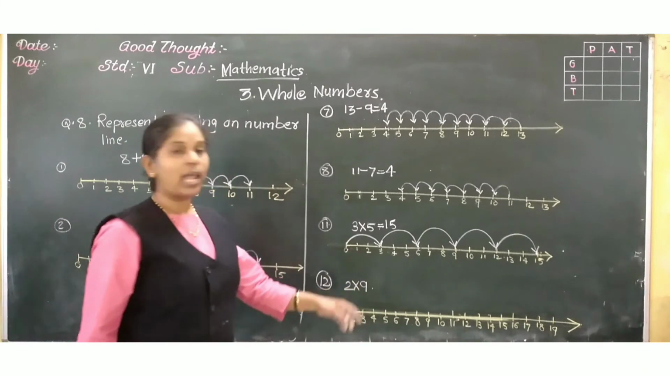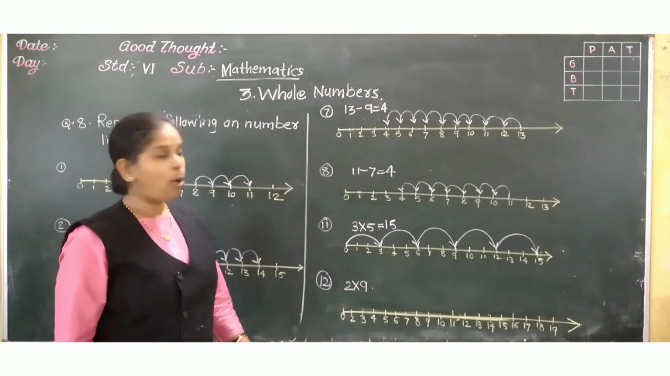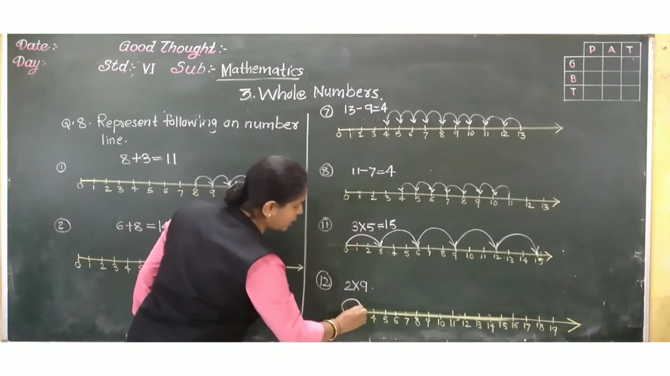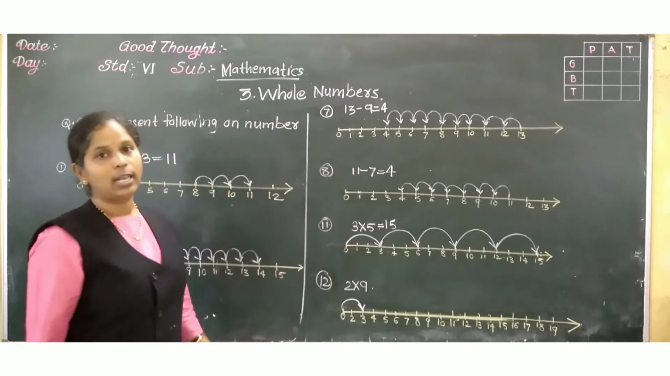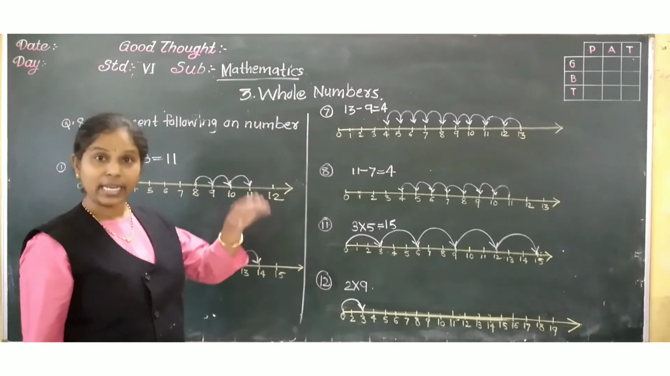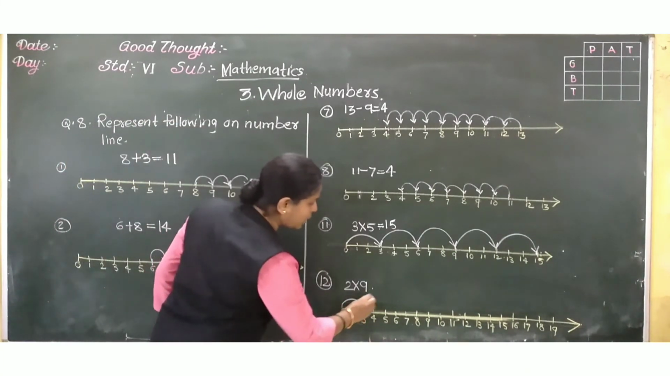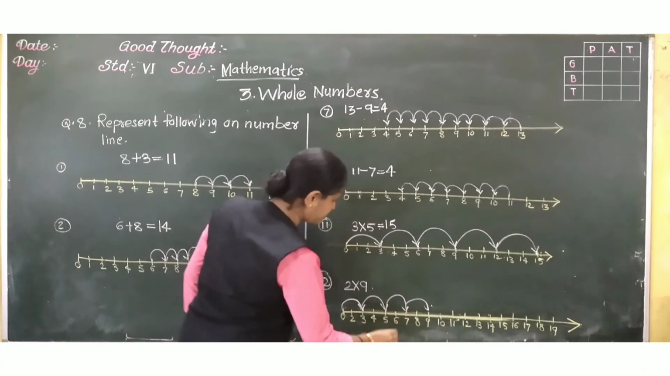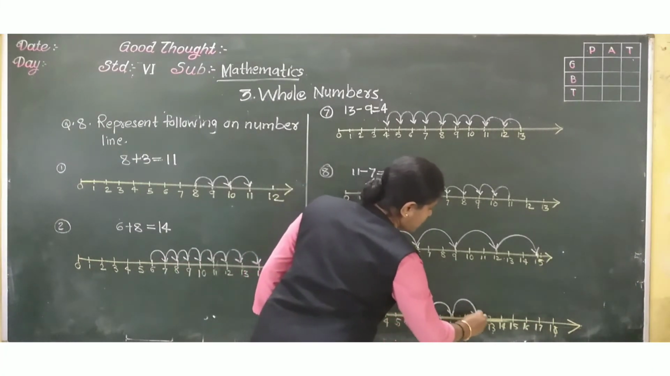Now 2 nines are. That means how many gaps do we have to take to make 1 move? 2 gaps. See, 2 gaps make 1 move. Like that, how many moves do we have to go? 9. So this is 1, 2, 3, 4, then 5, 6, 7,